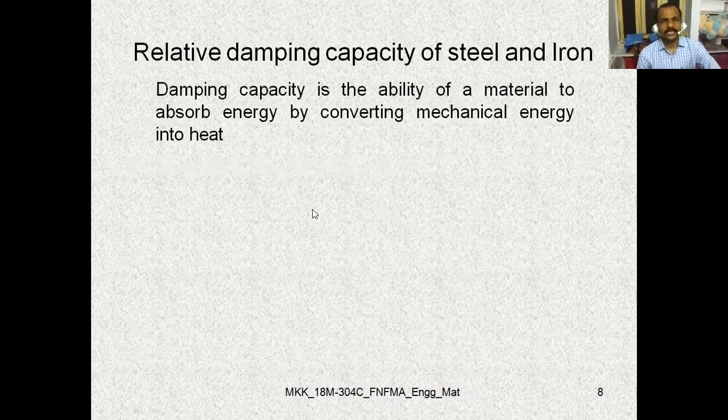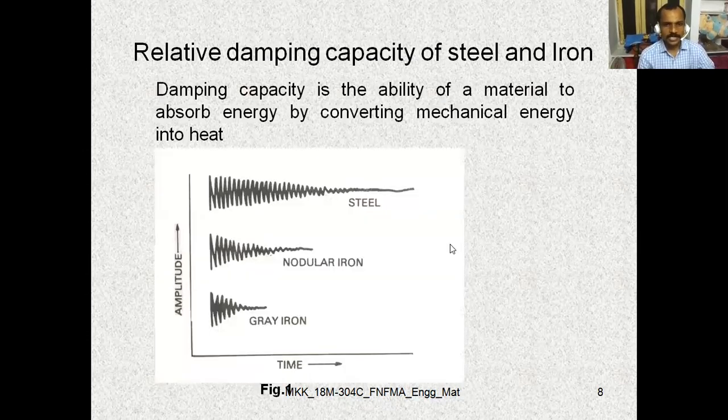Coming to the relative damping capacity of steel and iron, we have discussed. Next, what is damping capacity? We have understood that damping capacity is the ability of a material to absorb energy by converting mechanical energy into heat. So we have discussed this diagram.